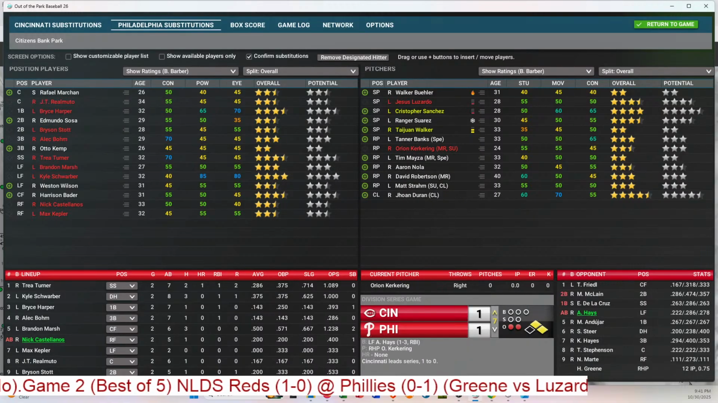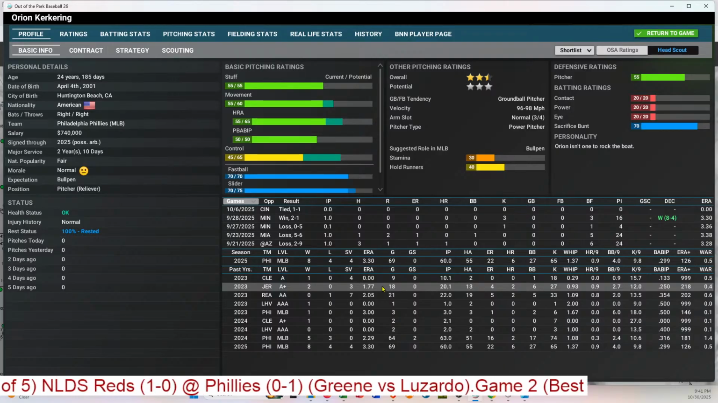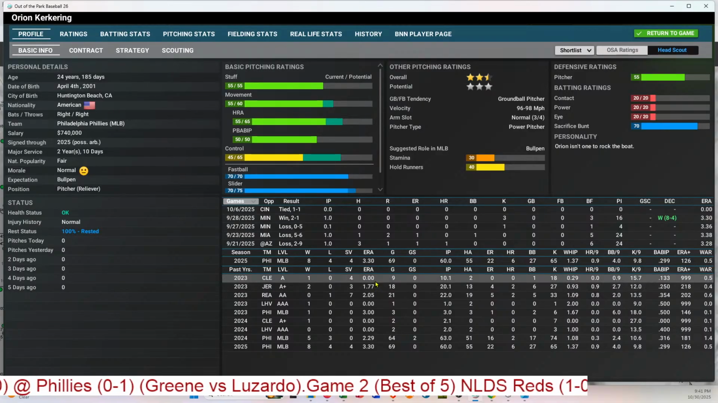He did not pitch in the first game. Let's see what his stamina is here. Luzardo was fantastic. He faced 30 batters in 6 2/3 innings. And it'll be Kirkering to try and put the fire out. How do you spell his last name? Oh, there it is. Kirkering. Okay.